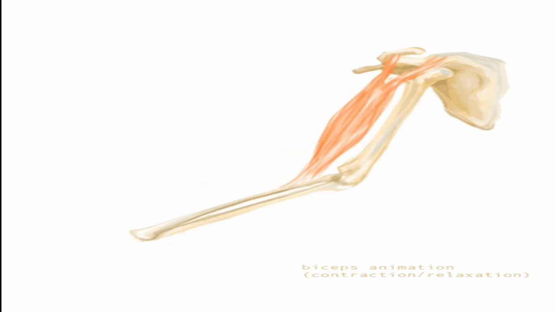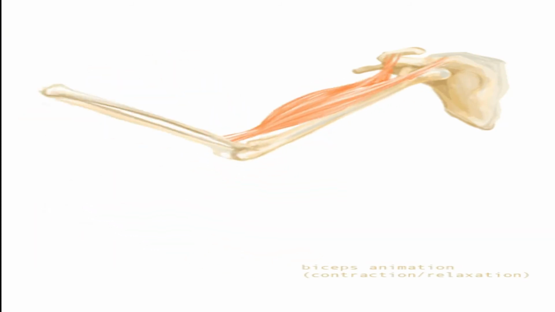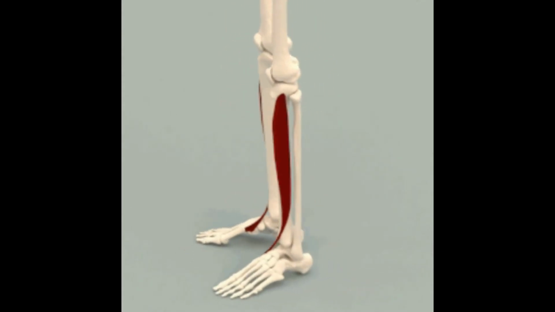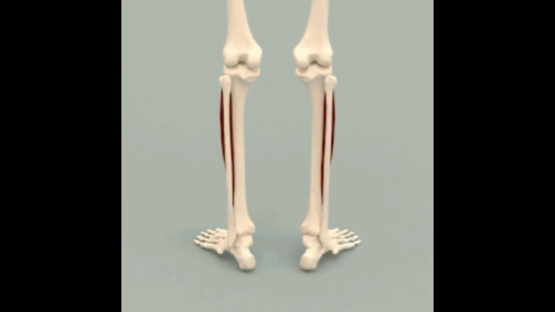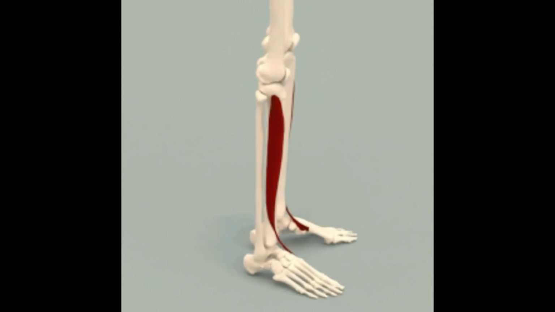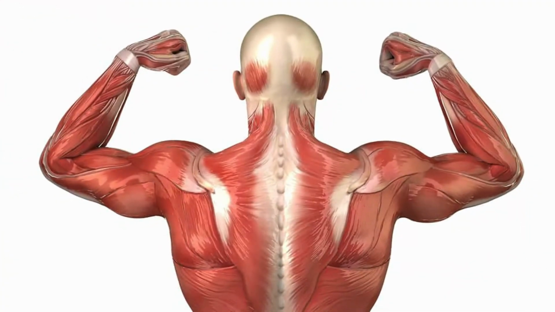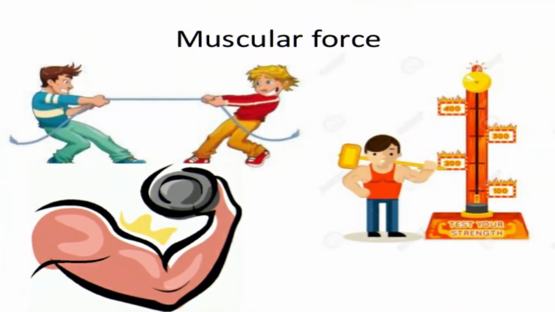Children, bones do not work alone. They need help from the muscles and joints. Muscles pull on the joints, allowing us to move. Muscles also help to perform other functions of the body. So, the force which is exerted by muscles of the body is called muscular force. All our body activities like lifting, walking, running, bending is because of muscular force.